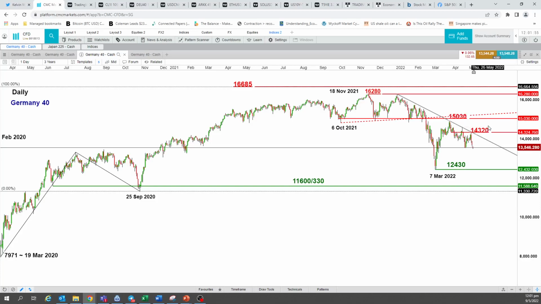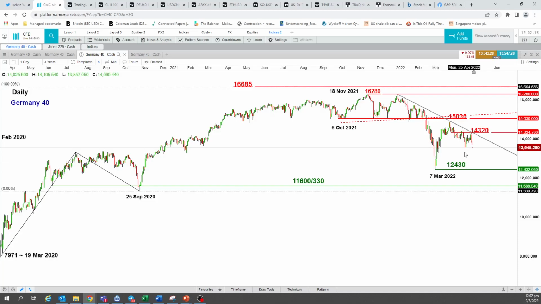Now resistance at 14,320. So all in all, what we could see is there was actually a retest from the 7th of March low, a corrective rebound to retest close to that pullback support level, that former range support, now pullback resistance at 15,030, and price action started to shape lower high and lower low thereafter.